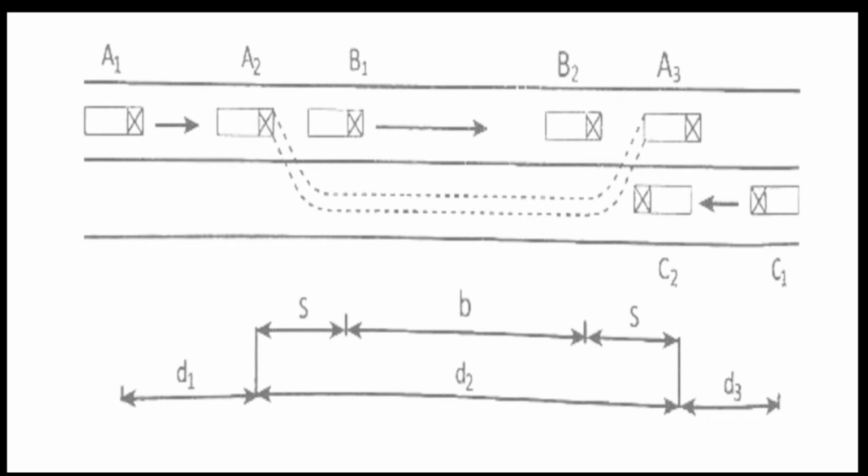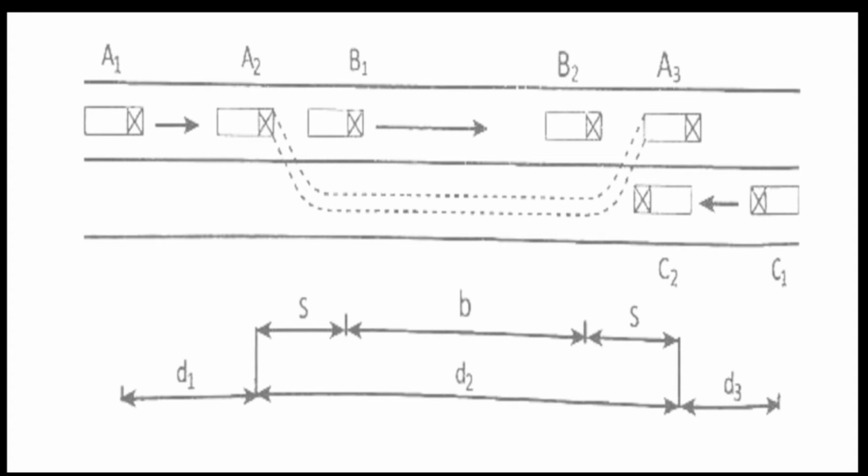As you can see from the figure, the vehicle A from its position A2 has come out of the lane. It has overtaken vehicle B, which is moving at a slower velocity, and it again comes onto the original lane ahead of vehicle B at a position A3